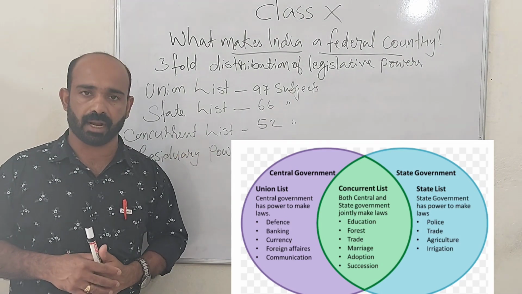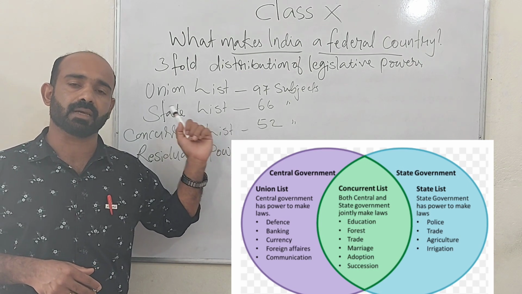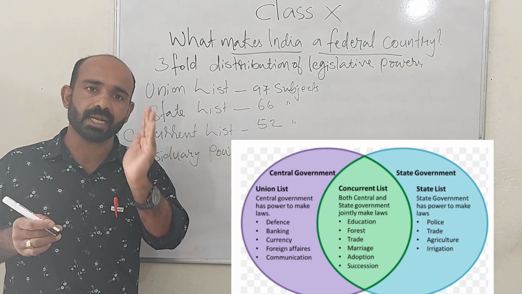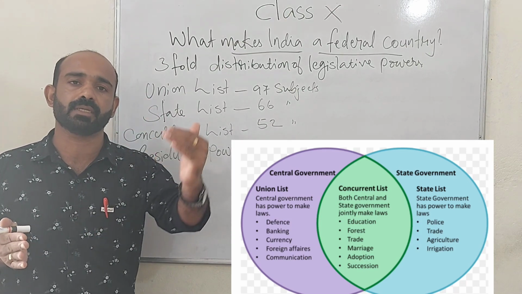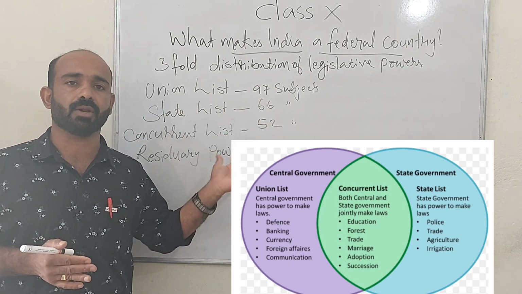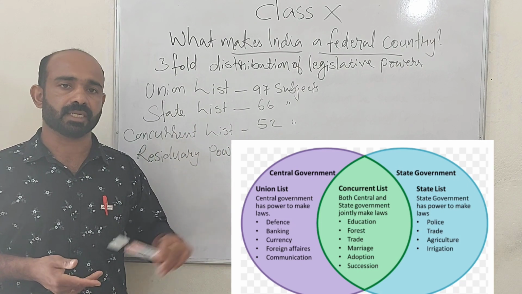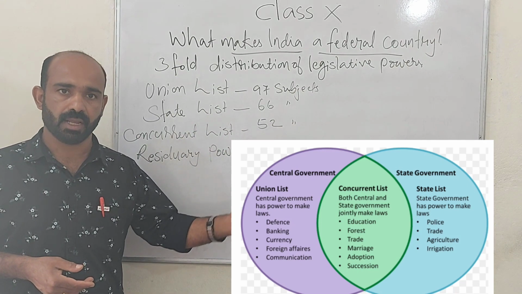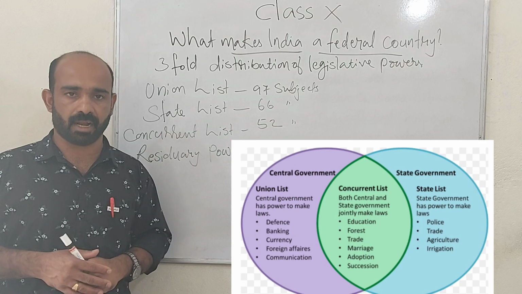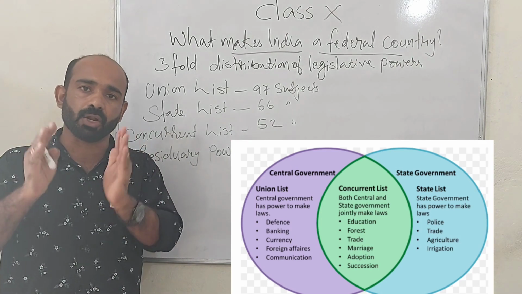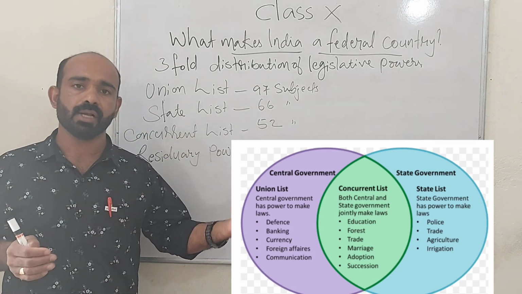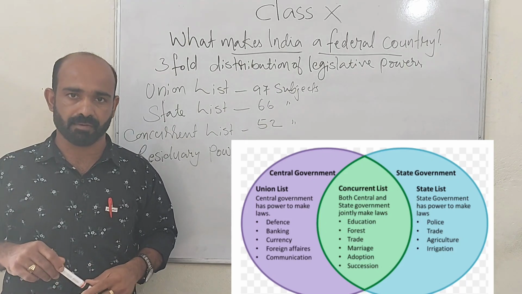Now let's study the state list. There are 66 subjects in the state list. Only state governments will have the right to make laws on the subjects included in the state list. Whenever state governments make laws on these subjects, central government cannot interfere. For example, police, trade and commerce, agriculture, irrigation. Such subjects are in the state list. Only state governments have the right to make laws on these subjects, because these powers are given by the constitution, and so central government cannot interfere in the matters of state governments.